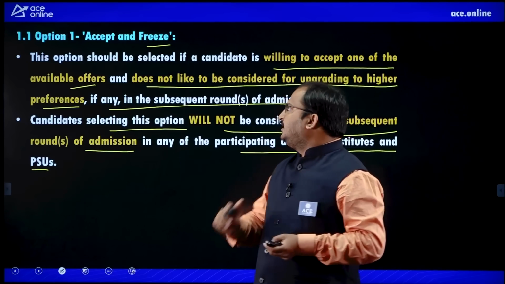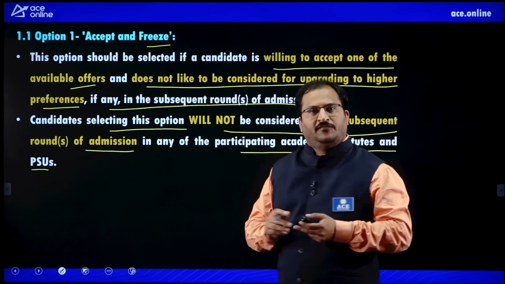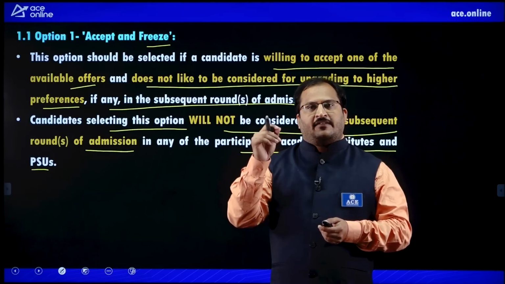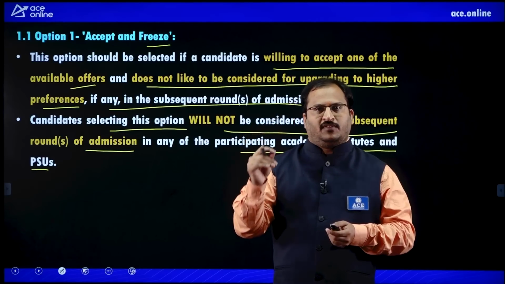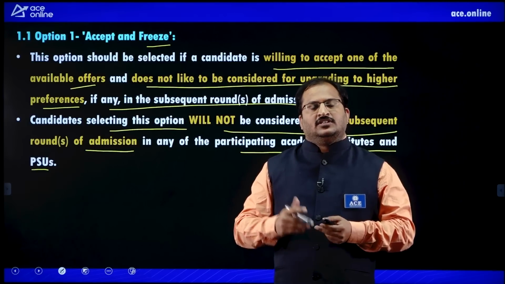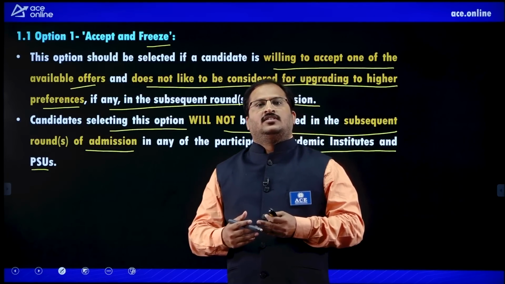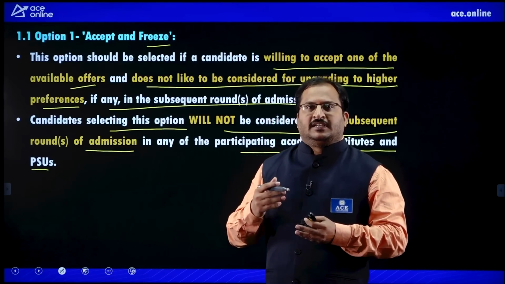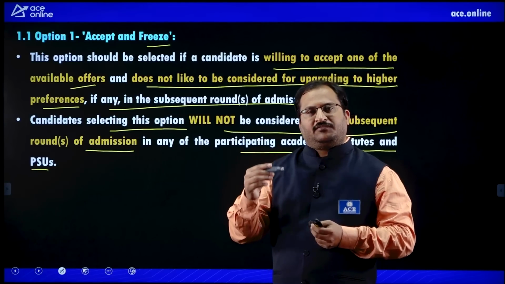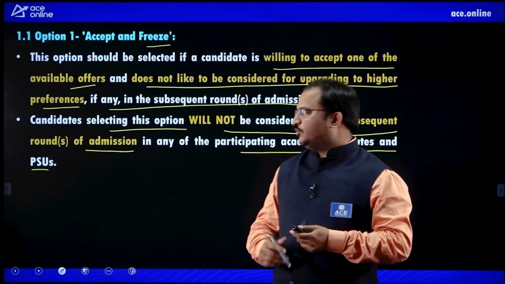What this means is, once you select accept and freeze and click on the submit button, you have accepted a particular institute's offer and frozen it. After freezing that offer, you will not be able to get any of the other offers. So, that means you have to take admission in that particular institute.